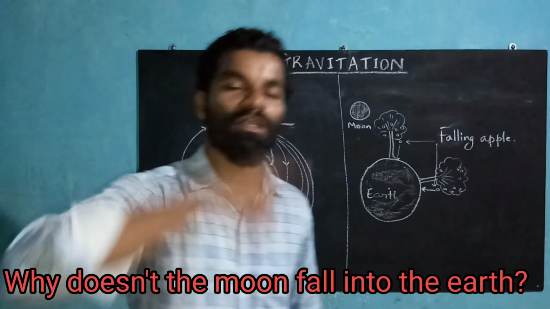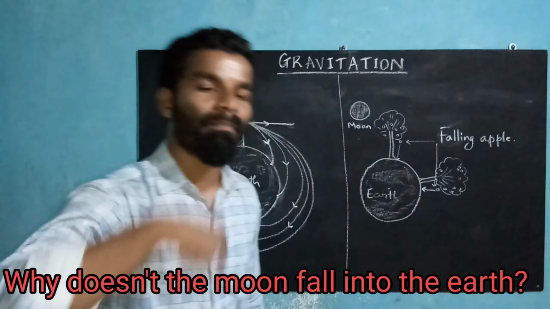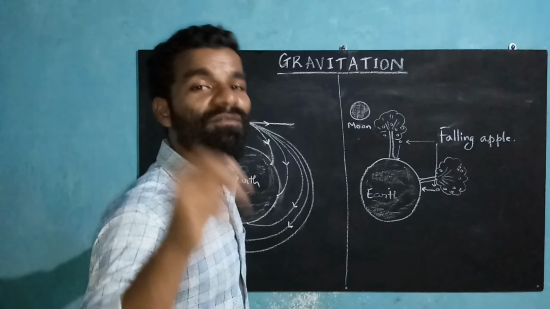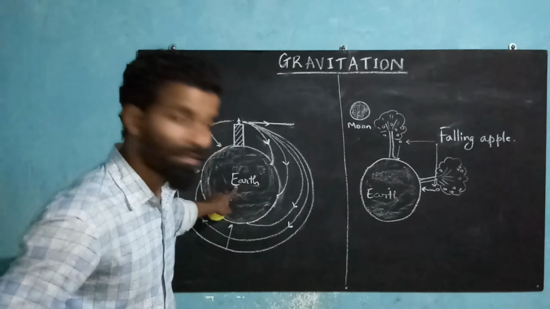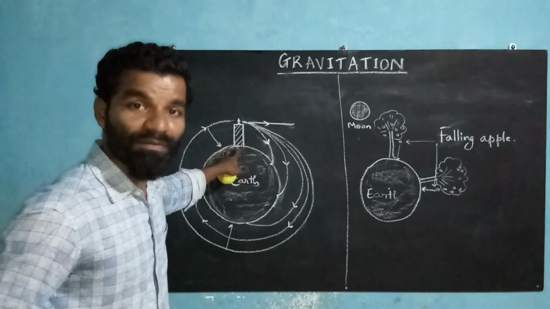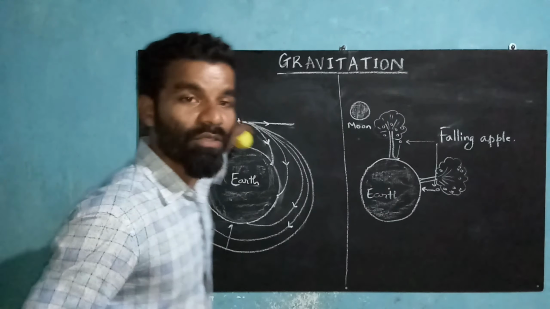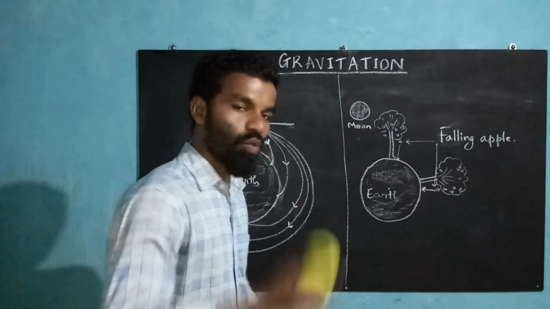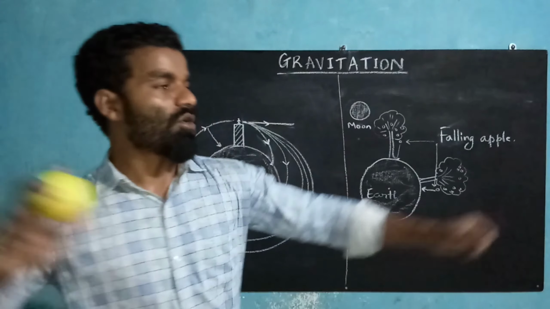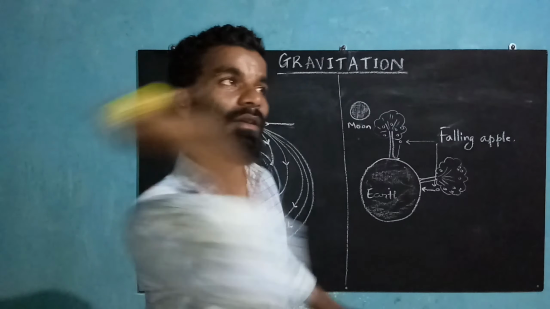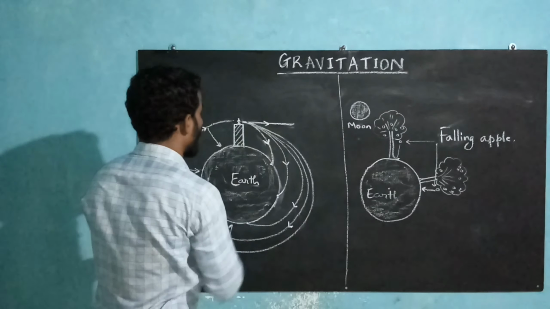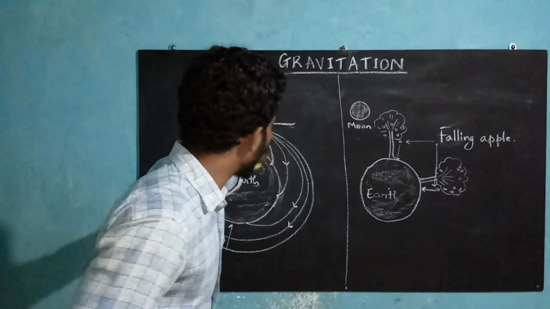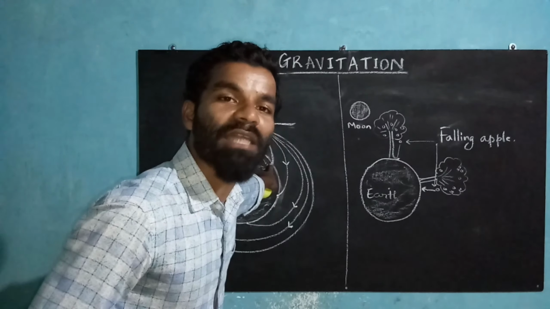The moon orbits, it revolves around the earth in the same path. So I'll give you a small example to understand this concept of orbiting. Just consider this as the earth. On the surface of the earth, there is a very tall building, and on the tall building there is a Superman who is standing with an object in his hands. So at the start, he throws the object in the horizontal direction. But what happens to the object? It comes down and it lands on the earth's surface.